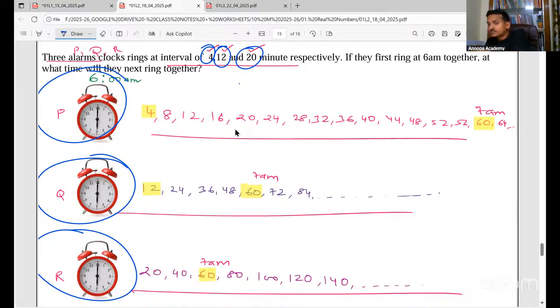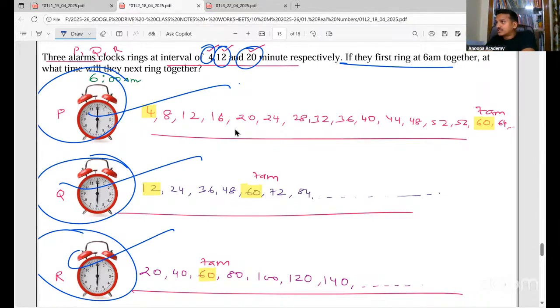If they first ring at 6 a.m., all of them ring at 6 a.m. first. After that, the first one will ring every 4 minutes, the second every 12 minutes, and the third every 20 minutes. So if they first ring together at 6 a.m., at what time will they next ring together?